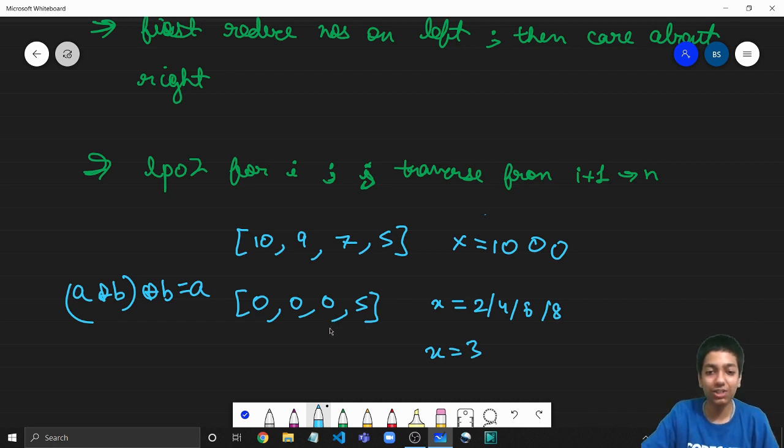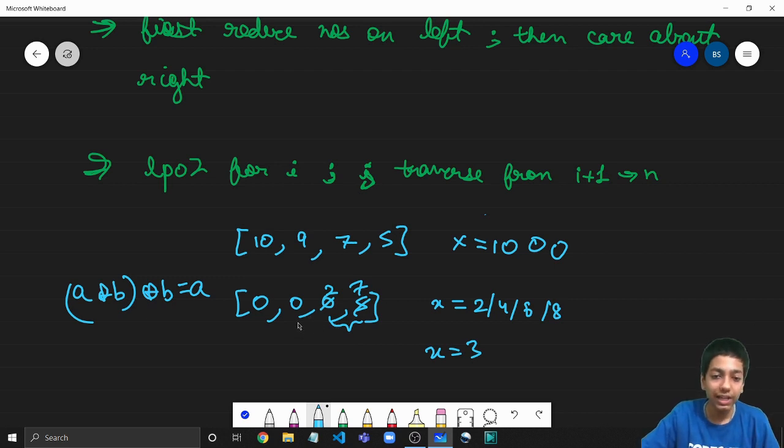Why? Because we can do something smarter as well. So let's say I take these two elements, and I XOR them with 2. Fine. This in binary form is 1, 0, 1, the binary form of 5. And that XORed with 2 will give us 1, 1, 1, that is 7. So this will become 2 and this will become 7.